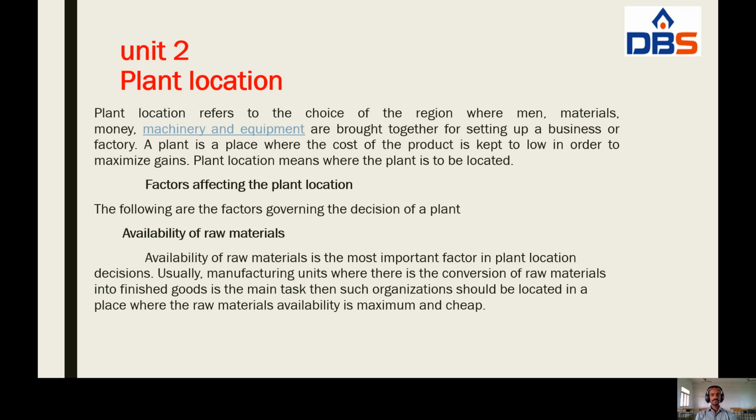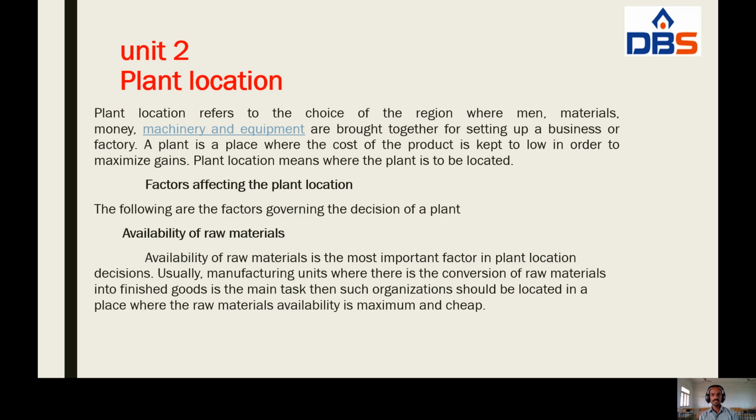Here, the first factor is availability of raw materials. This is one of the important factors affecting the plant location. Availability of raw materials is the most important factor in plant location.